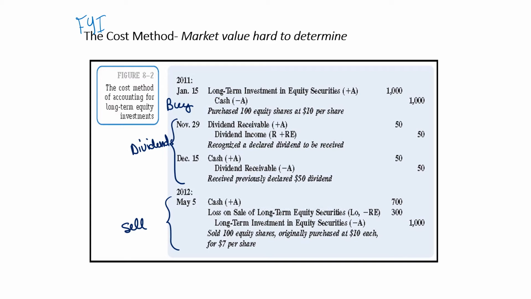And finally, what do you do when you sell a closely held stock or investments? You're going to debit cash for the sales price. You're going to credit long-term investment in equity security for the number of shares and the original purchase price. And you're going to plug either a debit for a loss or a credit for a gain on the sale of those securities. So let's see an example.